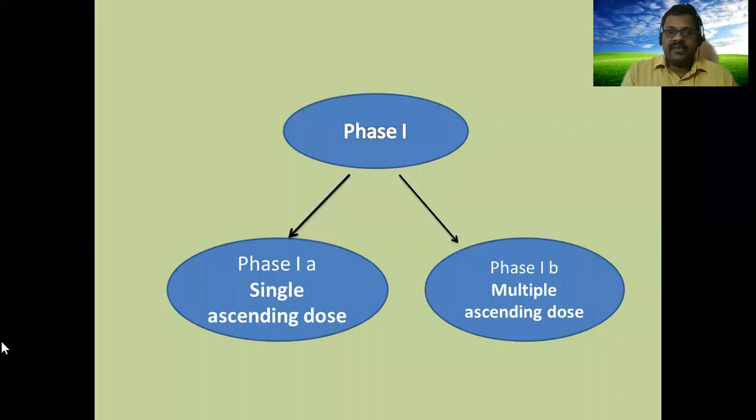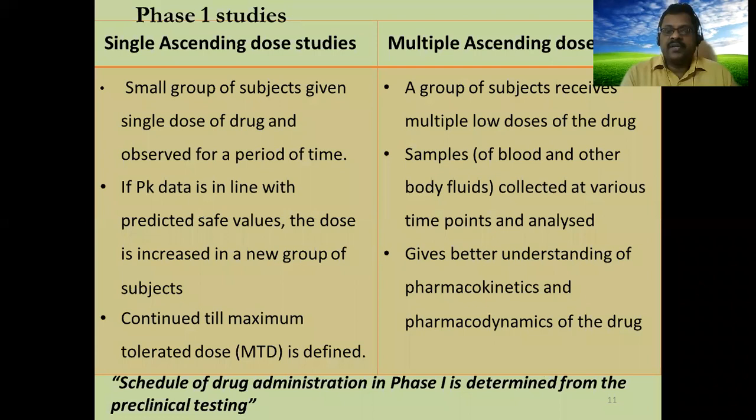In phase 1, there are phase 1A and phase 1B. Phase 1 also has two subdivisions, two classifications. Phase 1A is called single ascending dose studies. Phase 1B is called multiple ascending dose studies. What are single ascending dose studies?